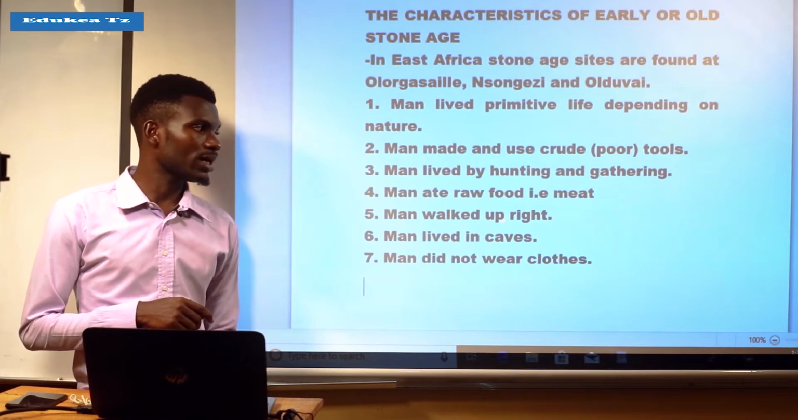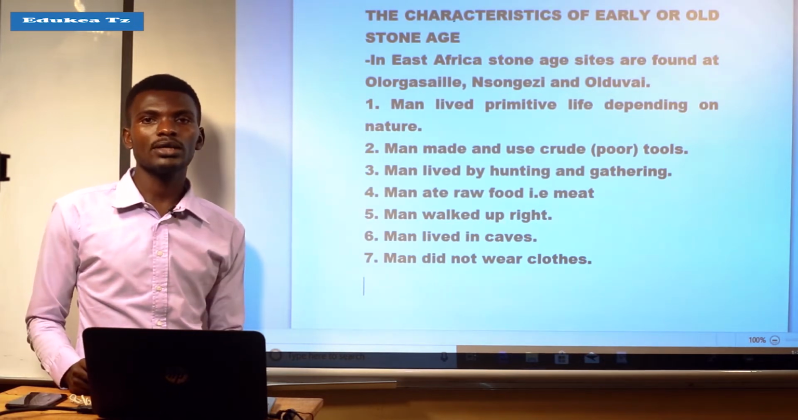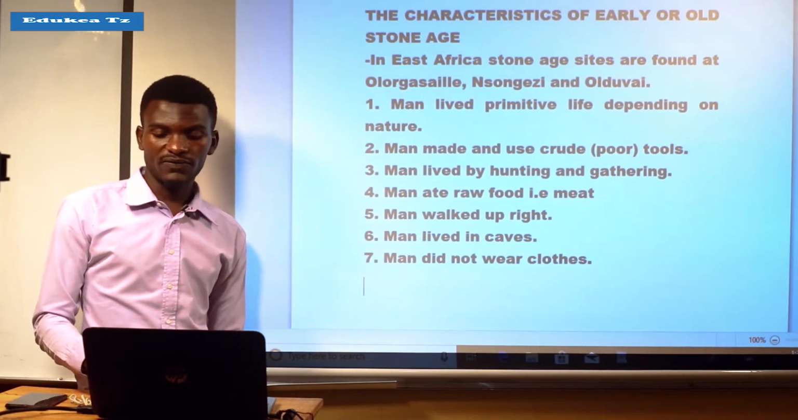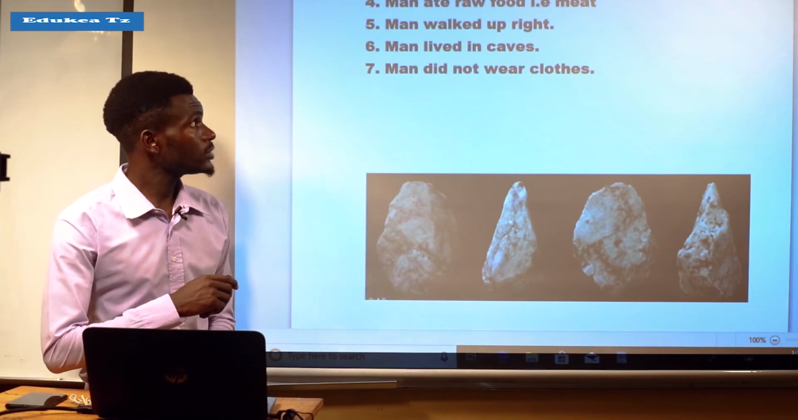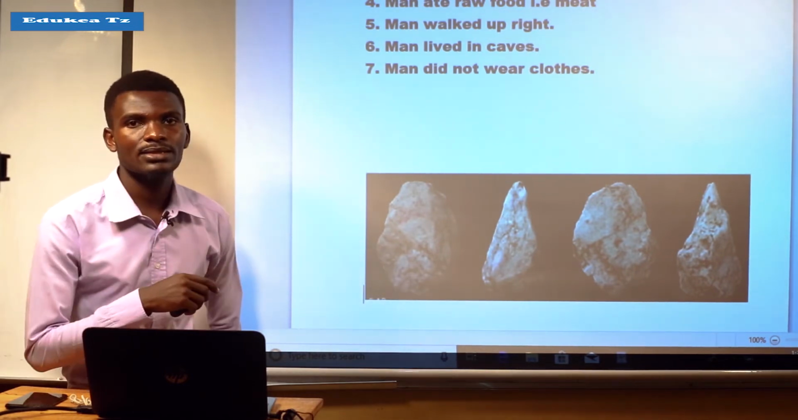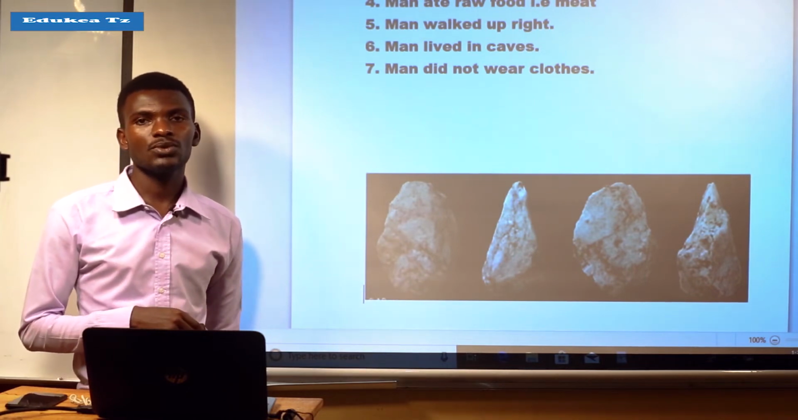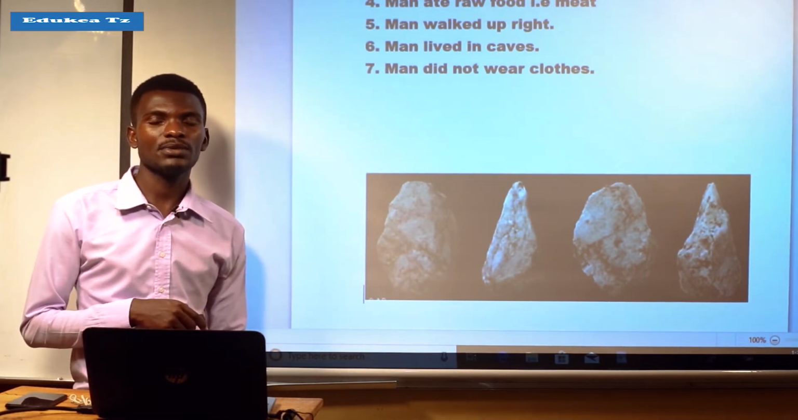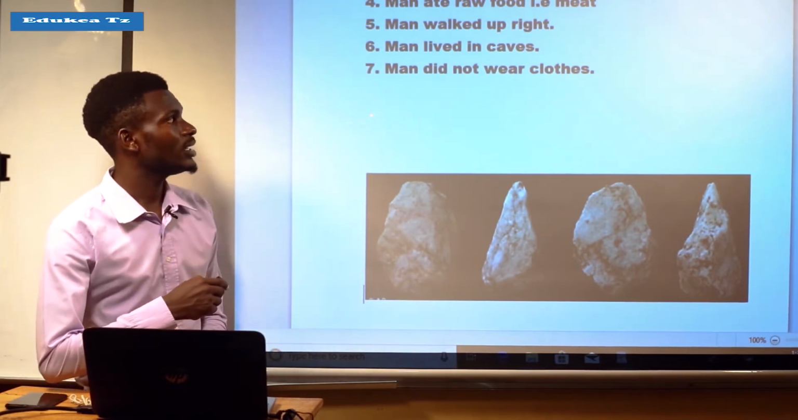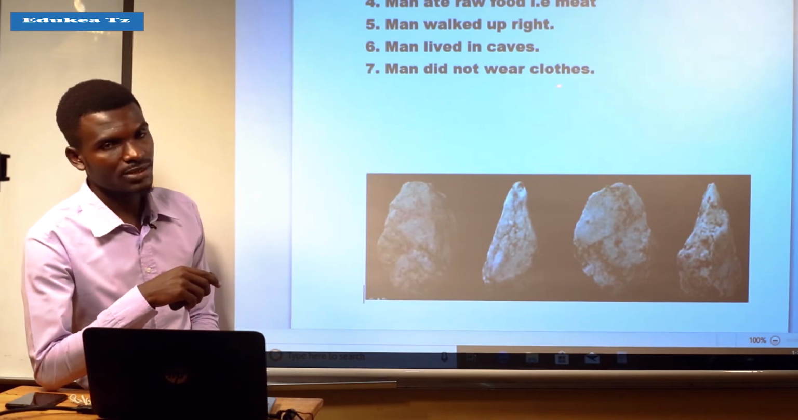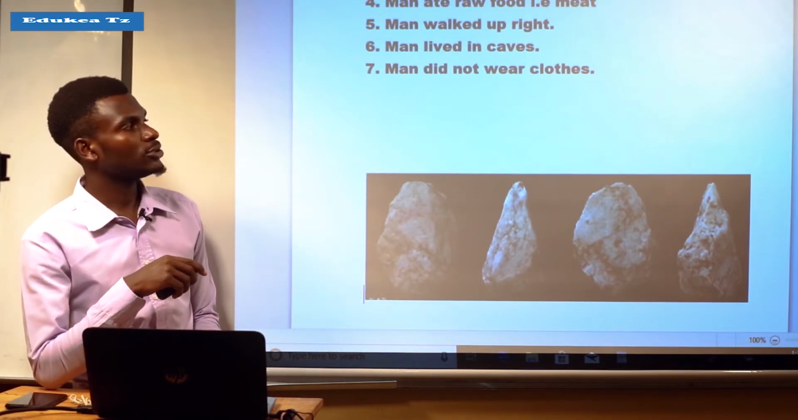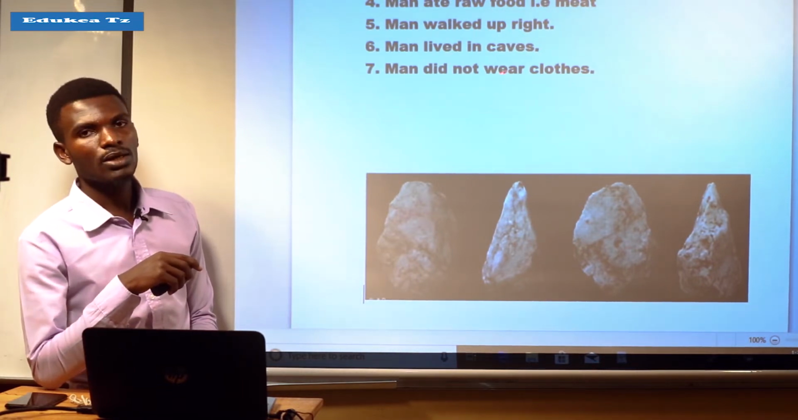Also, man walked upright. It means that man was walking upright by using 2 feet or limbs. Also, man lived in caves, meaning that the settlement for these creatures were caves, meaning that they were spending their time in caves. And the last one, man did not wear clothes. It means that during this early Stone Age, man did not wear clothes.